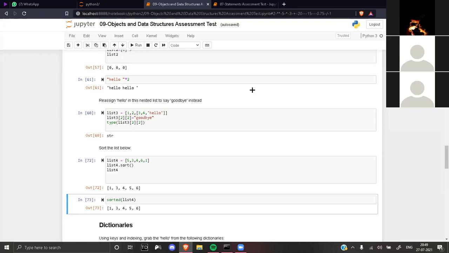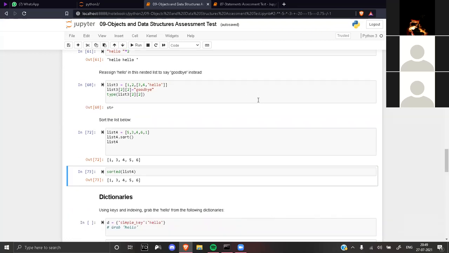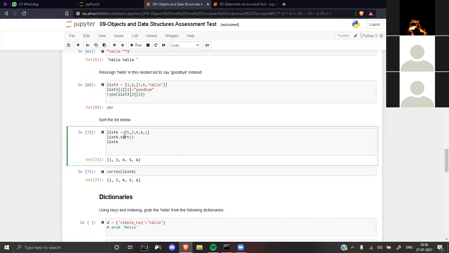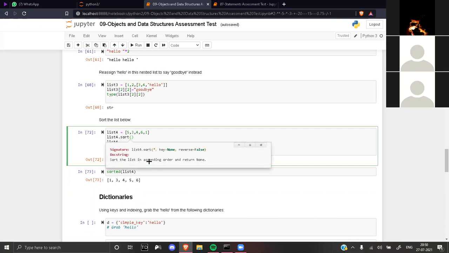I have one more doubt. You have sorted this list4, which is already in ascending order. Can we pass descending order? Yeah, you can pass an argument. Go to list4, the cell 72. Click on sort, and press Shift Tab.